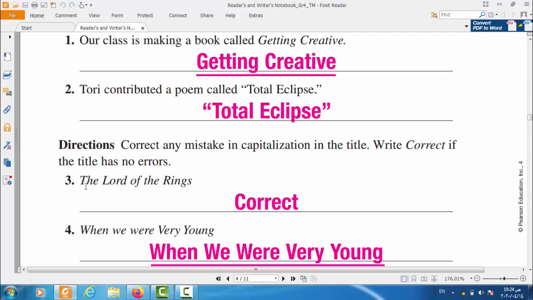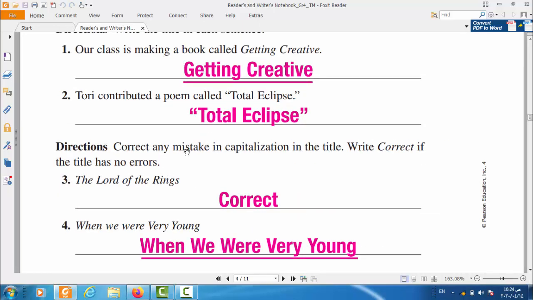Okay, down here, correct any mistake in capitalization in the title. Write correct if the title has no errors. No errors means no mistakes. The Lord of the Rings. The Lord of the Rings. This is correct. Why correct? Because they put the capital letters here.